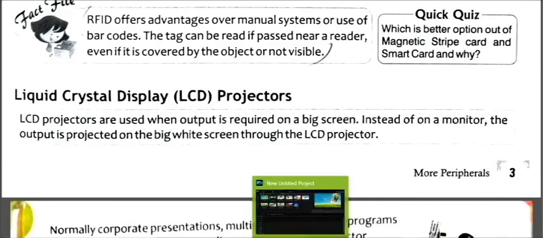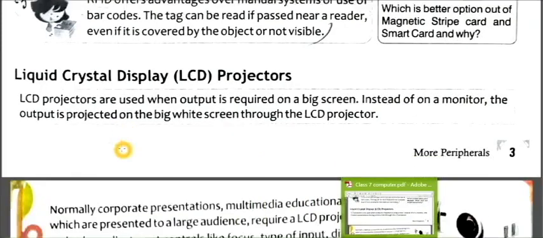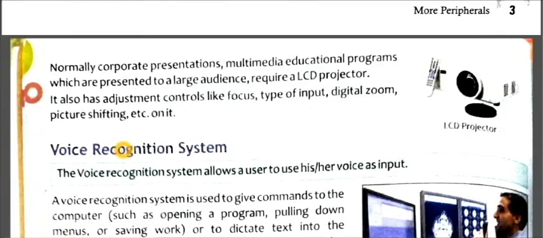LCD projectors, or liquid crystal display projectors. LCD projectors are used when output is required on a big screen instead of a monitor. The output is projected on the big white screen through the LCD projector. Normally, corporate presentations and multimedia educational programs which are presented to a large audience require an LCD projector. It also has adjustment controls like focus, type of input, digital zoom, picture shifting, etc. on it.